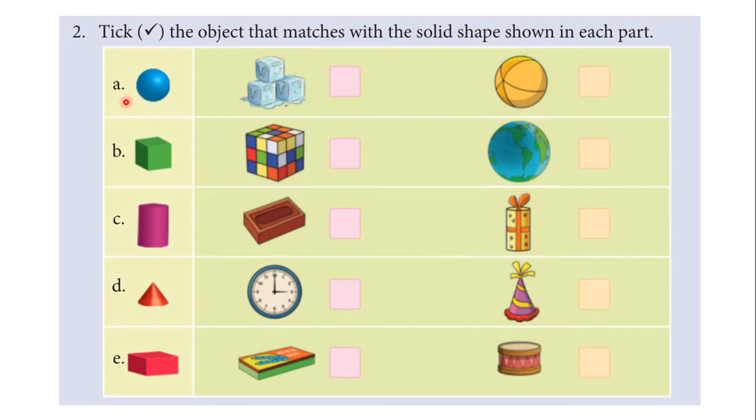So here in the first question a sphere is given. Coming here, this is not a sphere, but a ball is a sphere, and we have to tick this box.